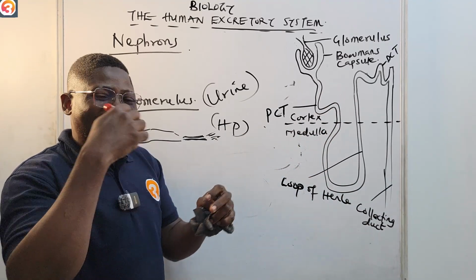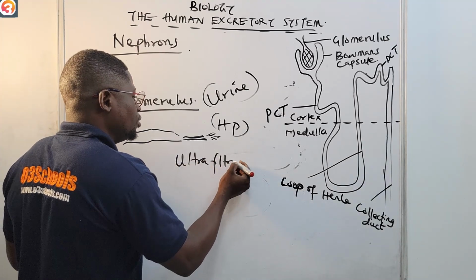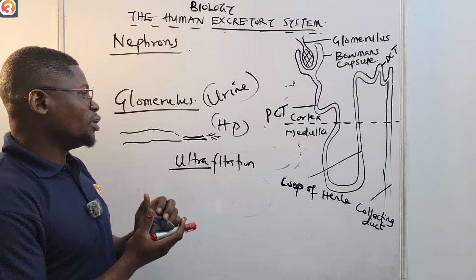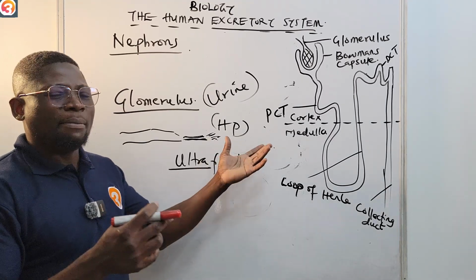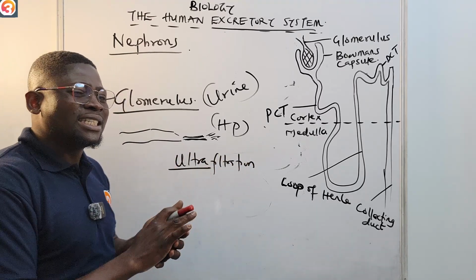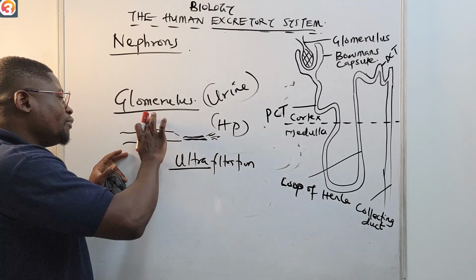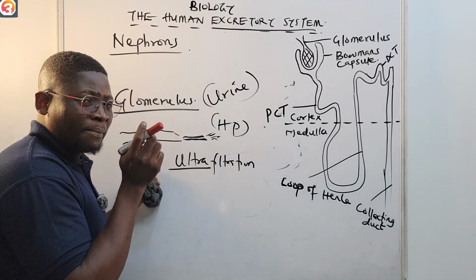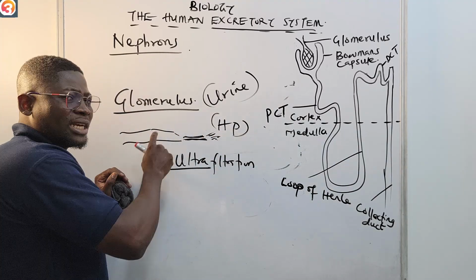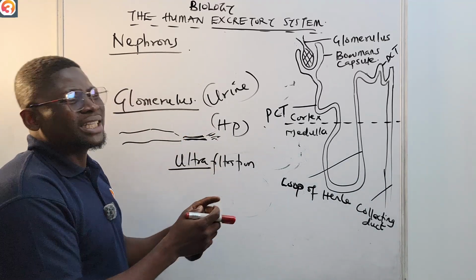We call this filtration ultrafiltration, U-L-T-R-A, ultrafiltration. The reason I call it ultrafiltration is because it is happening at high pressure. And why is it happening at high pressure? It's because of the change in diameter between the blood vessel and the glomerulus. The glomerulus has tiny, very thin vessels, but the vessel bringing the blood will obviously be bigger. So when it enters into this, the pressure increases naturally.